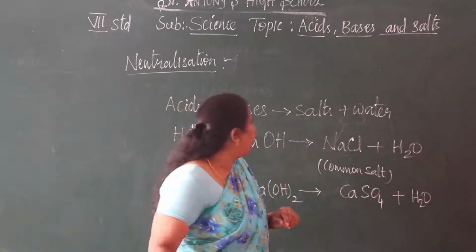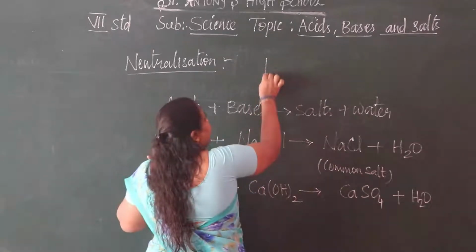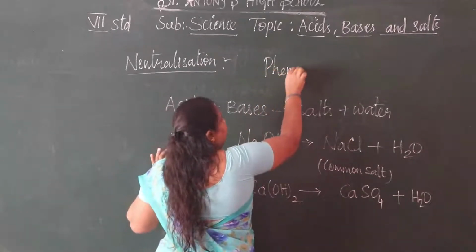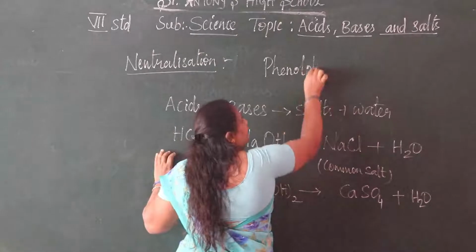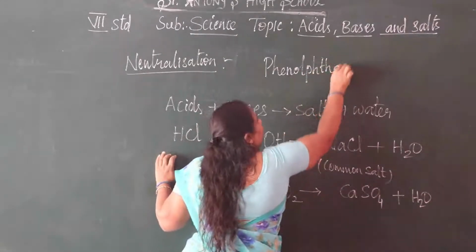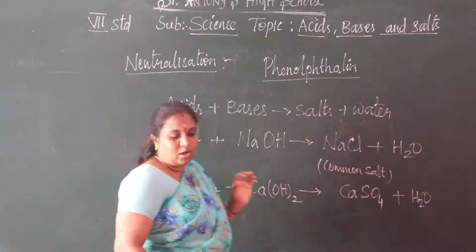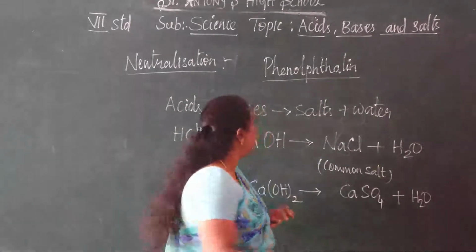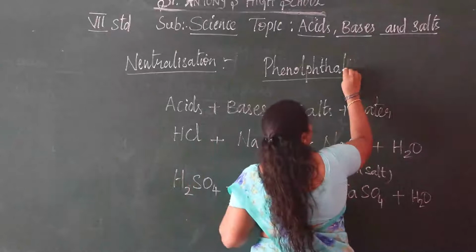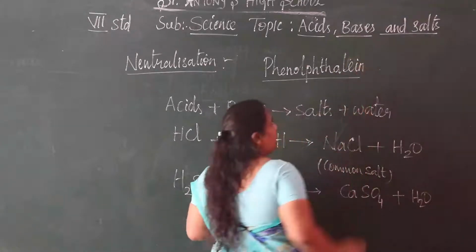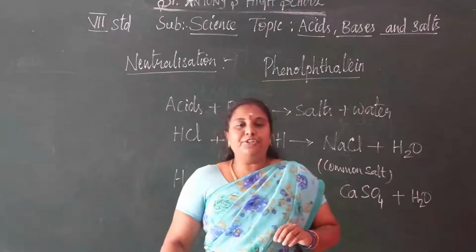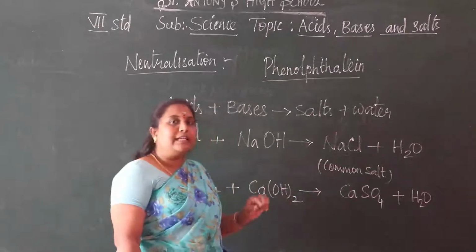What is that artificial indicator? The name of the artificial indicator is phenolphthalein. Write down this spelling. Phenolphthalein. Sorry children, L-E-I-N. Phenolphthalein. This is the artificial indicator which we are using here.